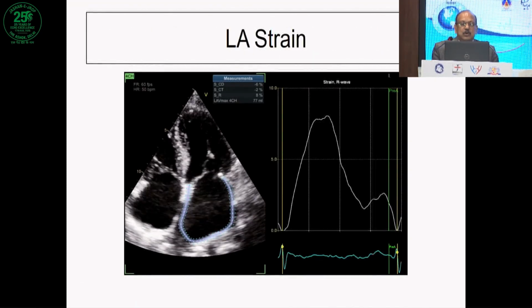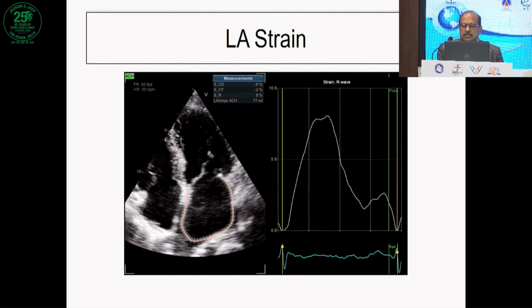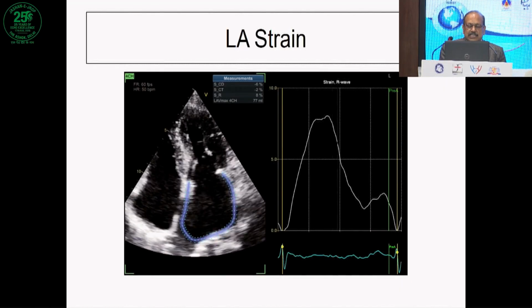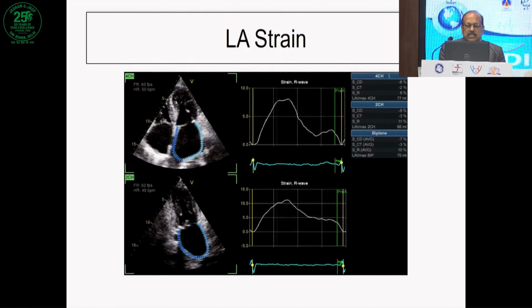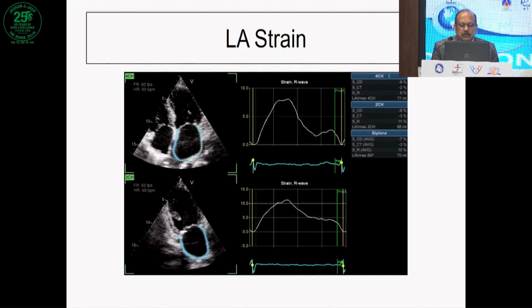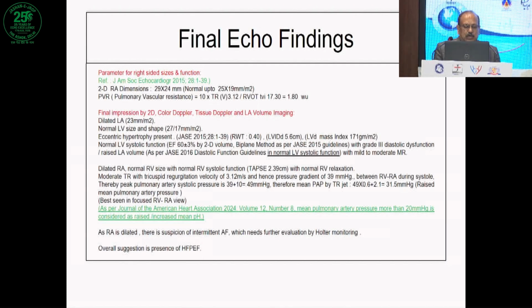When we did LA strain for this patient in 4-chamber and 2-chamber views, we realized the reservoir strain was only 10, conduit -7 and contraction -3, with a large LA volume of 75 ml. So what was the diagnosis?